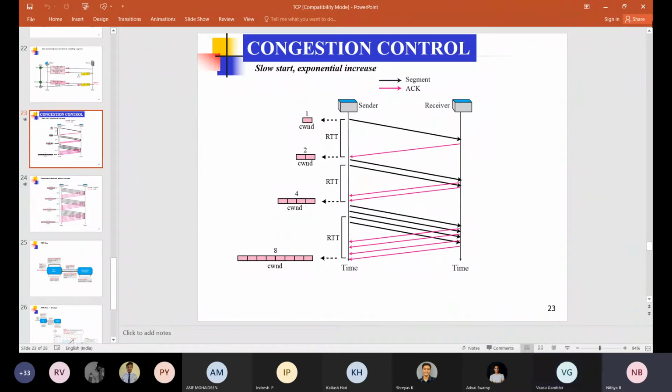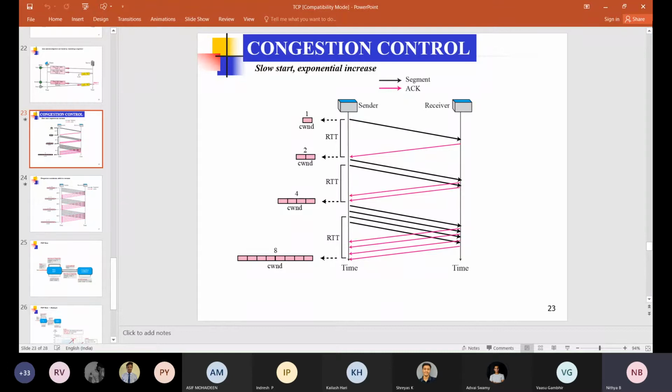Yes, exactly. If you have too many intermediate devices between the source and destination, there is a possibility of congestion in the middle. Flow control controls the congestion only according to the destination, but it doesn't bother about the intermediate nodes. Because we have too many routers between the source and destination, if any one of the routers is overloaded, then the packet will be dropped. So even with the same transmission and reception rate at the source and destination side, there may be packet loss in the middle.